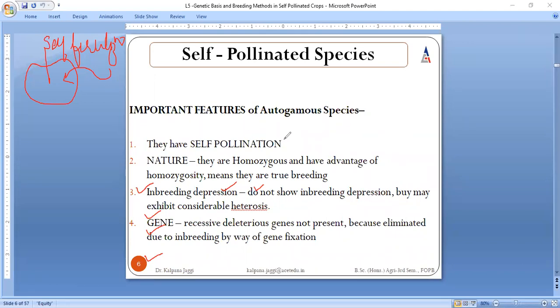These are the species where only self-pollination takes place, right? That means within the same flower, female and male units meet and fertilize together, resulting in the formation of a zygote, which later develops into the seed.